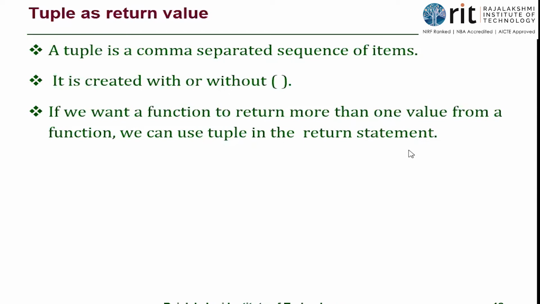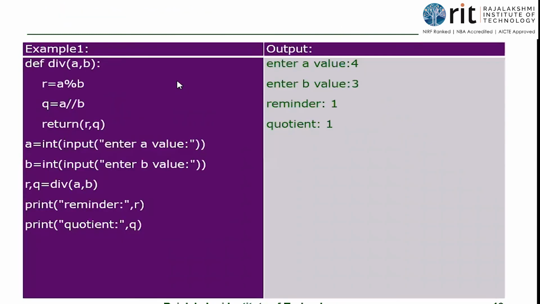Whereas in Python I can return multiple values. I can return more than one value. How is it possible? I'm going to return a tuple. Tuple எவ்வளவு values வேணாலும் இருக்கலாம் இல்லையா? So let's see that. So one example is this. I'm getting two values. Okay, two values from the user.